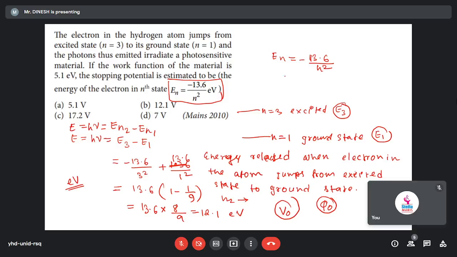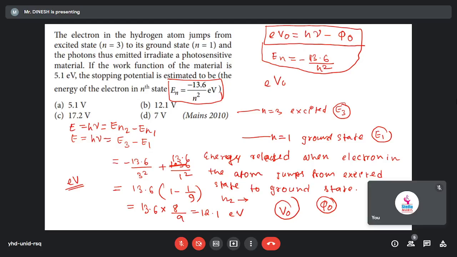So the formula is eV naught equals h nu minus phi naught. Did you remember this formula for stopping potential? I told you this formula, right? Yes, sir.